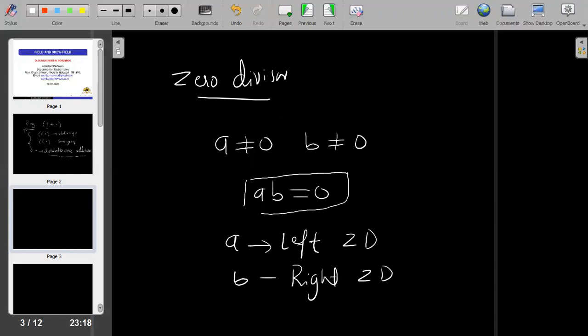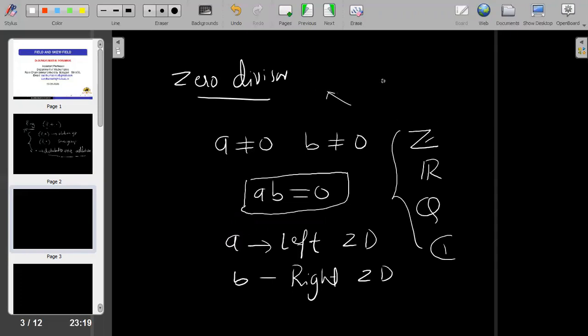And you can see that if my set is the set of integers, or real numbers, or rational numbers, or complex numbers, these are all rings not containing zero divisors.